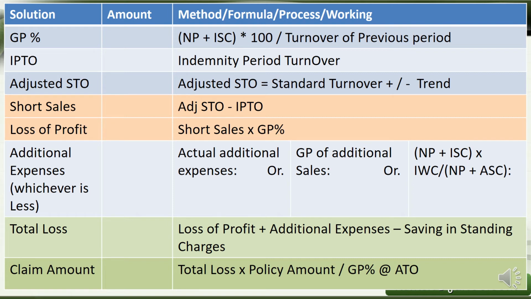The gross profit percentage is already available in the annual turnover computation. If the policy amount is not given, you can assume that it is fully covered, so you don't need to do the policy amount calculation. Okay, so that is the understanding you should make.